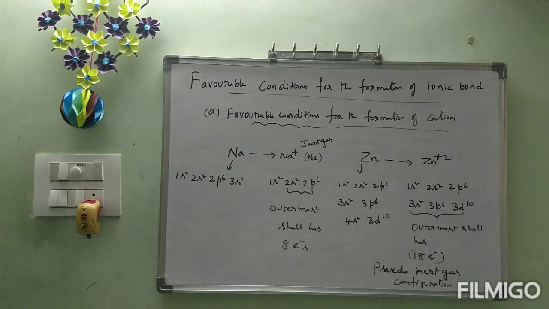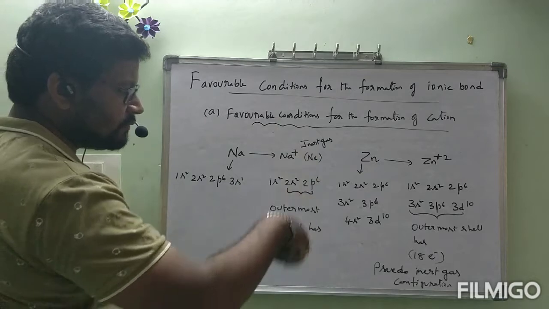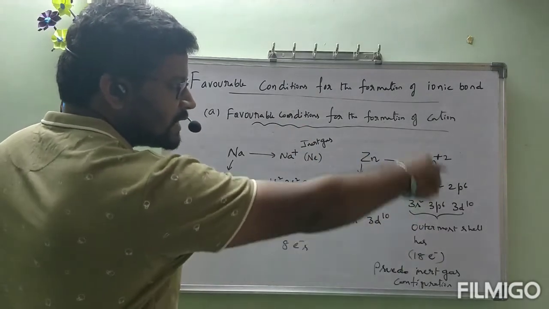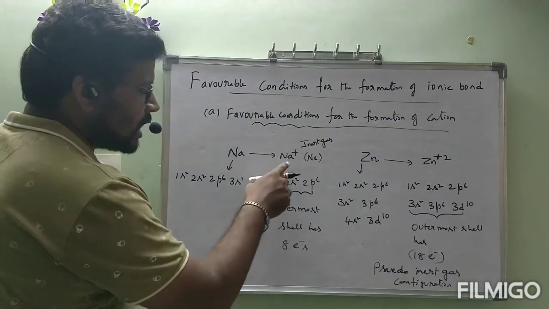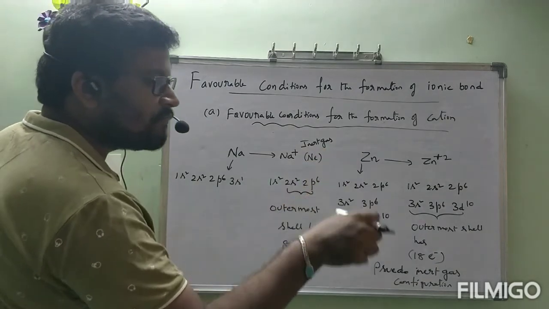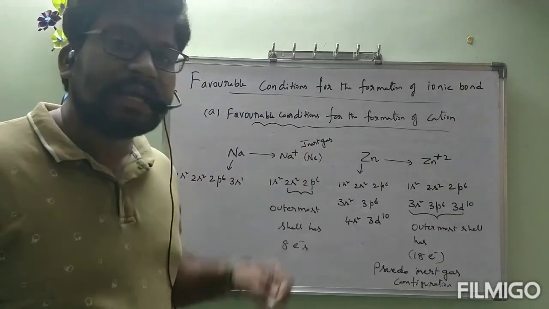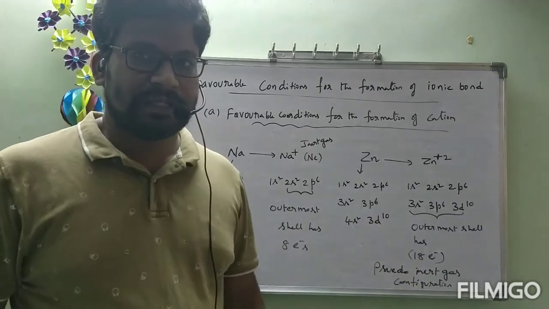Before that, observe the board, all of you. What did you observe? Sodium, by losing one electron, is forming inert gas configuration. Zinc, by losing two electrons, is forming pseudo inert gas configuration. The cation which forms inert gas configuration can be formed easily. The cation with inert gas configuration can be formed easily when compared to pseudo inert gas configuration.